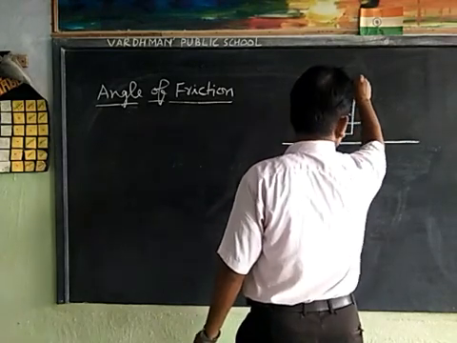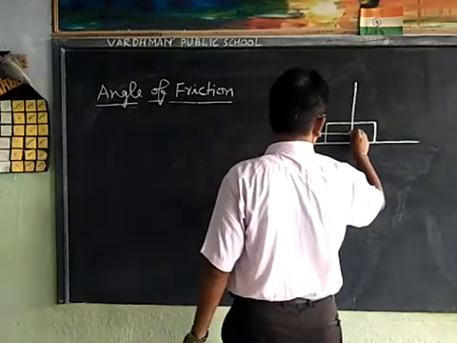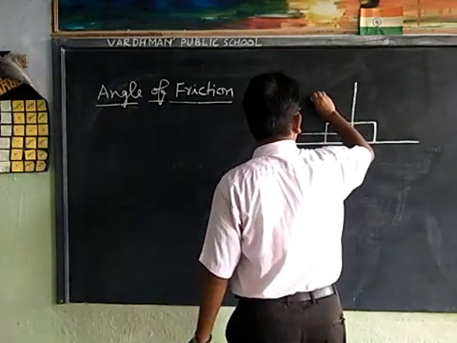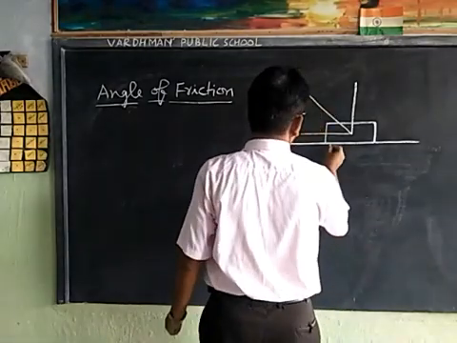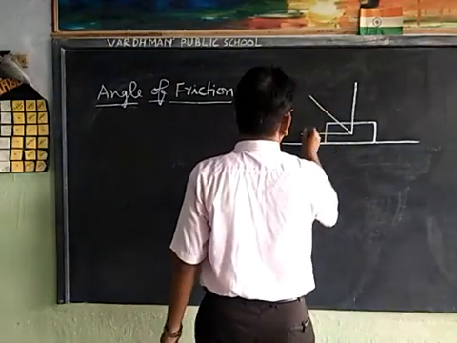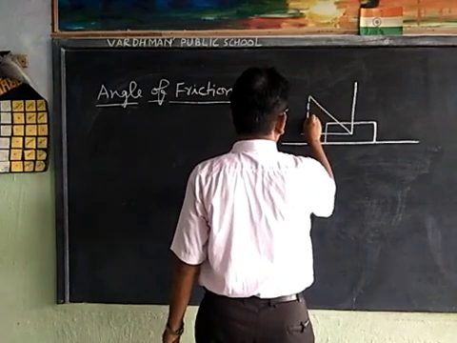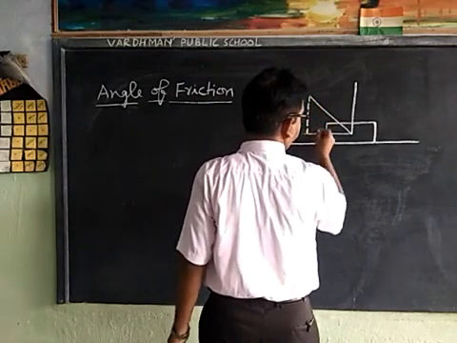Suppose this is the resultant of limiting friction and normal reaction.